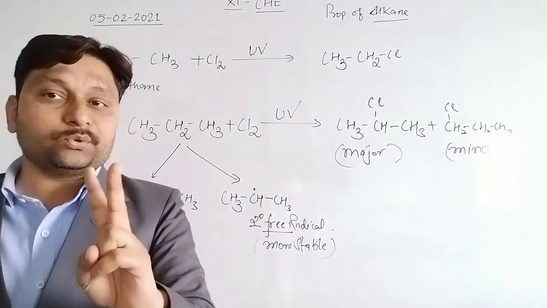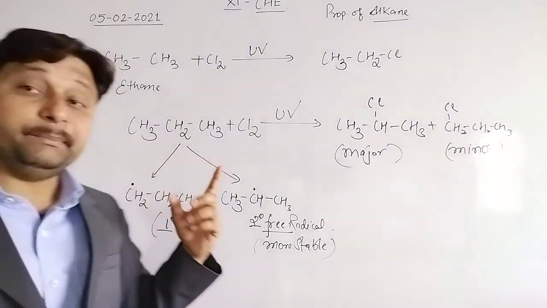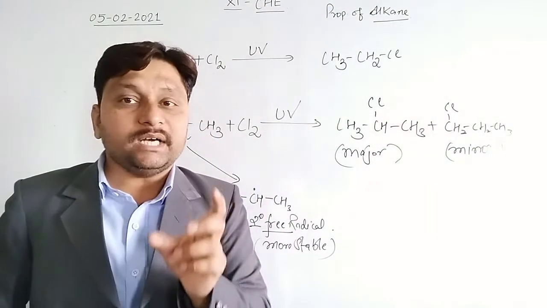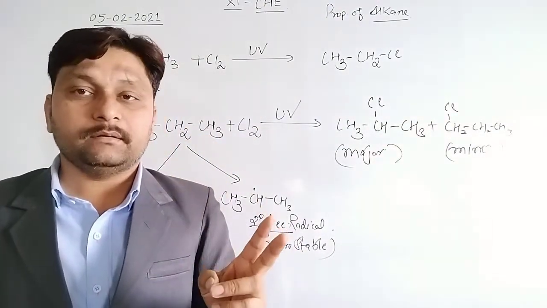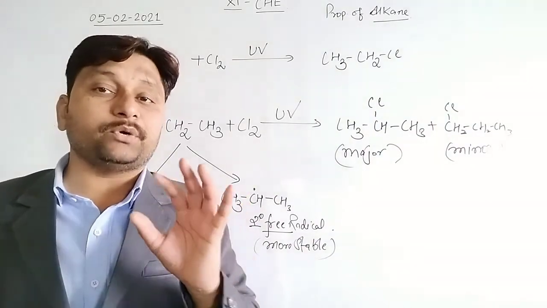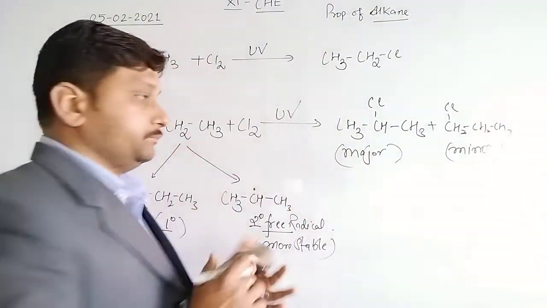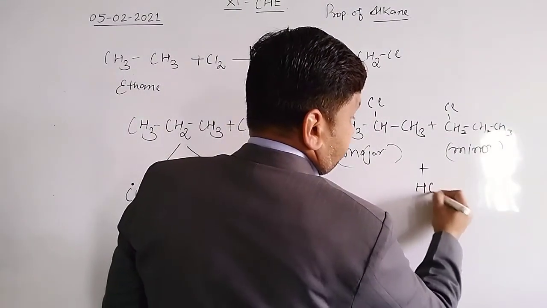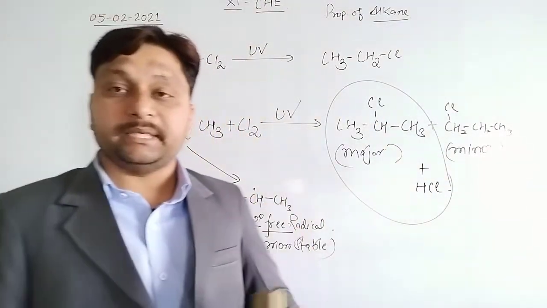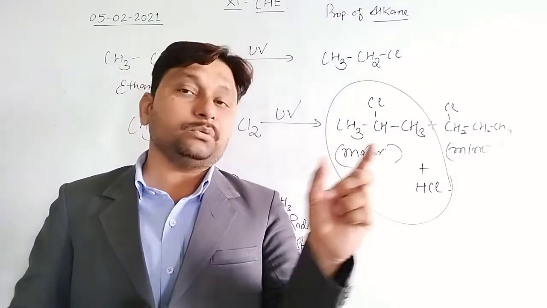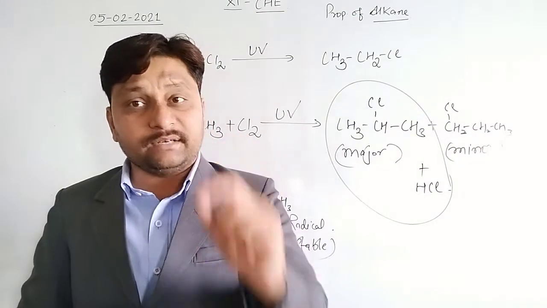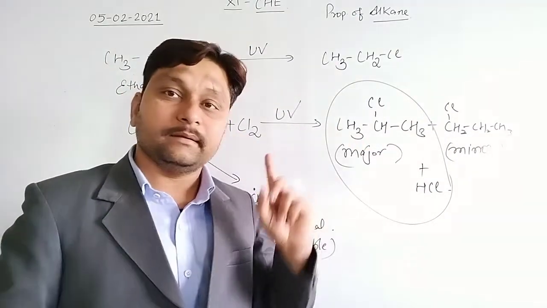Again there are two types of question. One: what happens when propane, CH3 CH2 CH3, reacts with chlorine? So you will write here only the major product, along with HCl. They have simply put up a question asking what will happen if propane is reacted with chlorine. When propane reacts with chlorine in presence of ultraviolet rays, it will convert into 2-chloropropane. That is the major answer.